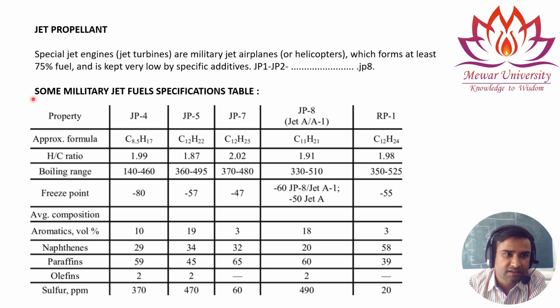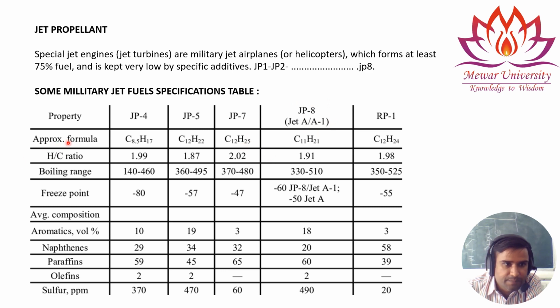So this is a military jet fuel specification table. You can see the properties of kerosene for JP1, JP4, JP5, JP7 and JP8, and this is RP1, the aviation turbine fuel that is used mostly in jet planes.